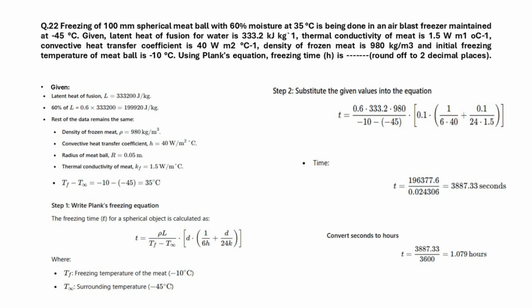The last question is on freezing time. A similar question has been discussed in a previous video. The only different part is that the calculation of latent heat is slightly tricky, since it has been mentioned that latent heat of fusion is for 60% of moisture. Therefore, latent heat needs to be calculated by multiplying it with 60%.